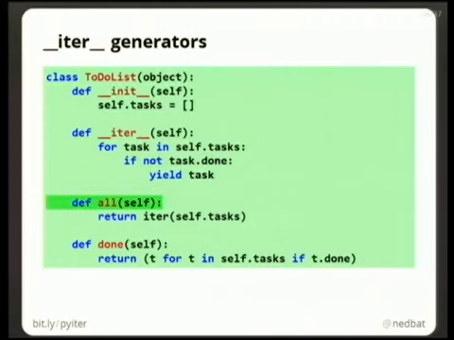And we've added another method called all, which gives us all of the tasks, which we know how to do. We just did it on the last slide. Iter of self.tasks will give us an iterator over our tasks list. And by the way, here's another cool thing which I don't have time to explain, which is called a generator expression. This does the same kind of logic that our dunder-iter method does, but in one expression, and it produces a generator without actually implementing a whole function for it. Generator expressions look just like list comprehensions, but they work like generators, so they're lazy and they only produce things when they need to.